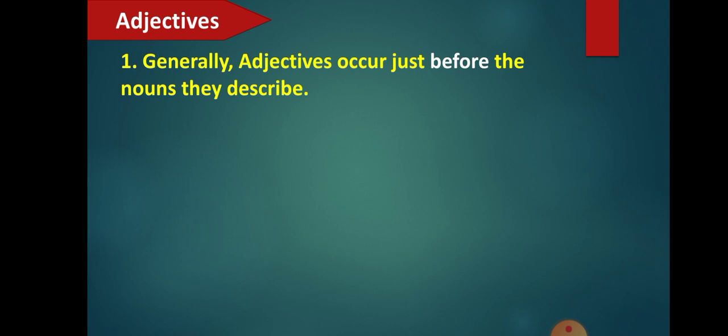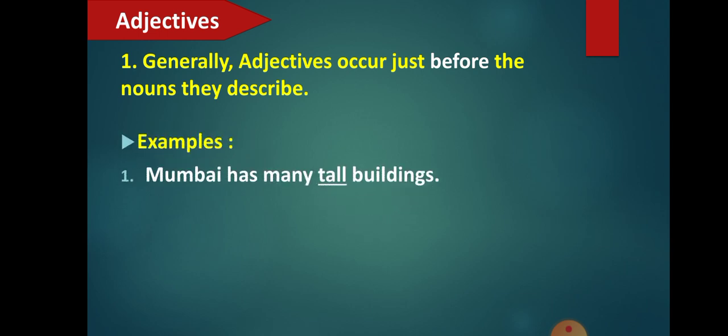Okay, students? So let's see the different examples here. Mumbai has many tall buildings. If you see over here, buildings is a common noun. Correct? And before buildings there is a word which describes these buildings. How are these buildings? They are tall buildings.